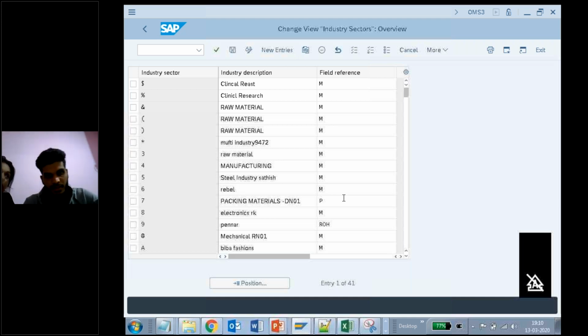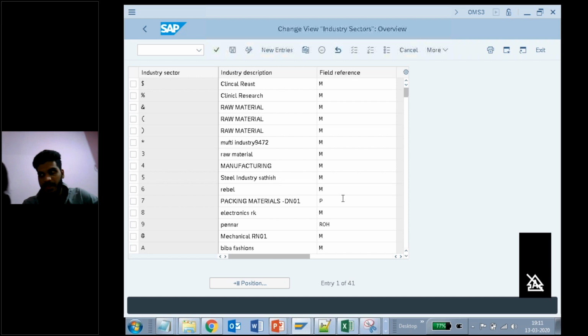Nothing is different. At the end of the day, the target is the same, but the T code helps us go directly to that page. The T code helps me in a single step. I go directly to that page. With the path, I should navigate through multiple steps. You have seen it: SPRO, IMG, Logistics, everything step by step. And again, at the end of the day, I reached the same page.